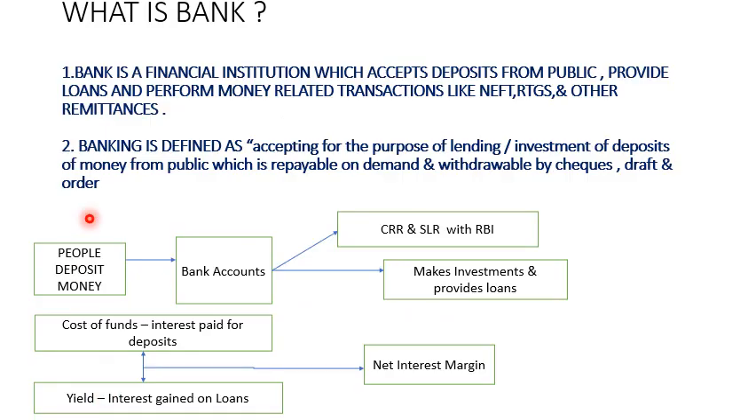Banks. Let's see how bank operations take place in general. Here, people deposit money into the bank accounts. Subsequently, banks are supposed to keep some reserves with Reserve Bank of India in the form of CRR and SLR, which we will see in detail later on. After maintaining these reserves, a certain portion has to be made by the banks on investments, and at the same time, banks should give a percentage for allocating loans to the customers.